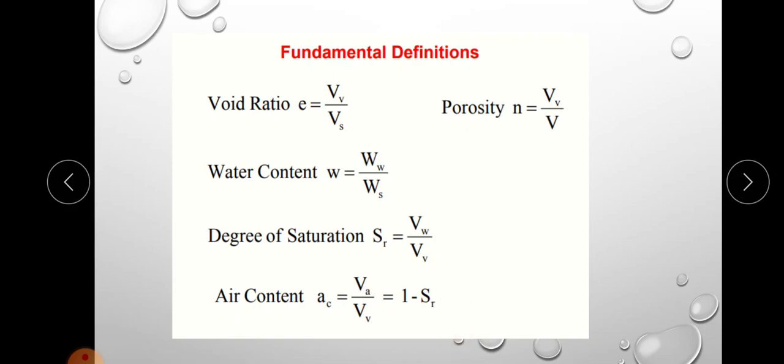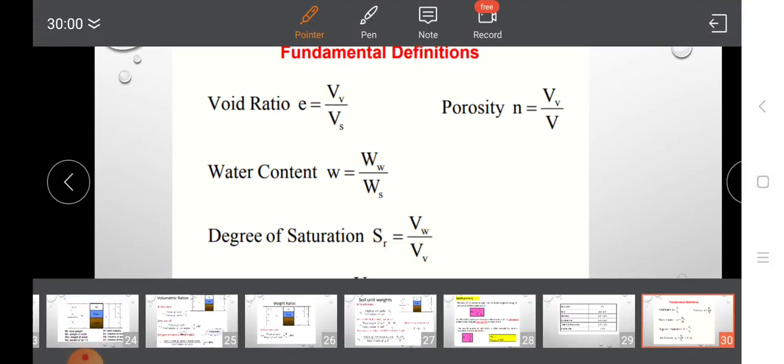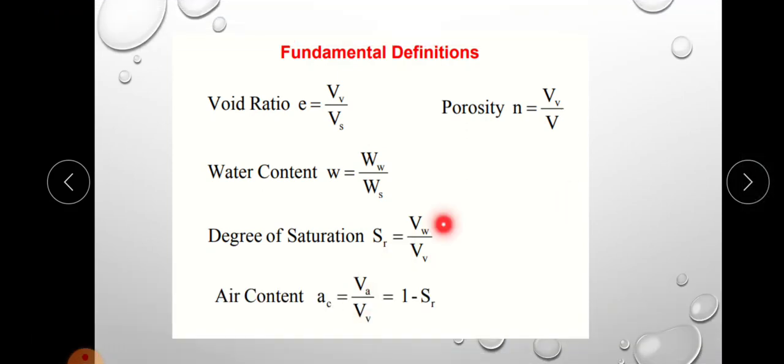That is, degree of saturation means volume of water by volume of void. Okay, so if we are adding air content plus degree of saturation, AC plus S will be equal to 1. Because volume of air plus volume of water is volume of void, so volume of void by volume of void will be equal to 1. So air content plus degree of saturation is equal to 1. So air content can be represented as 1 minus degree of saturation.